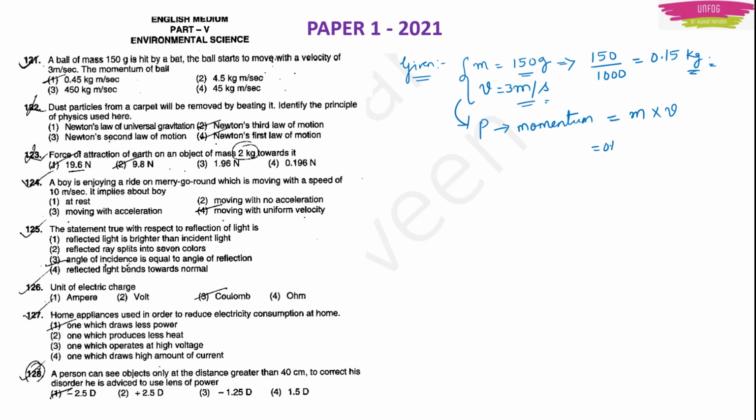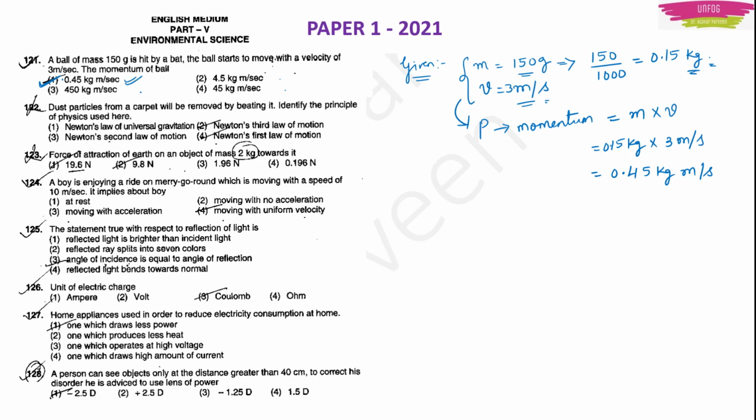So it is 0.15 kg into 3 meters per second. This will give you 15 3s are 45, so 0.45 kg meter per second. So option 1 will be the right answer.